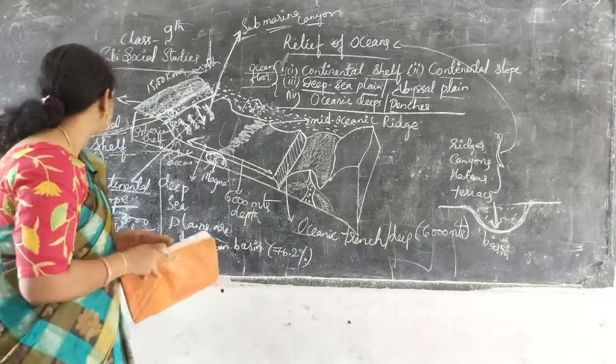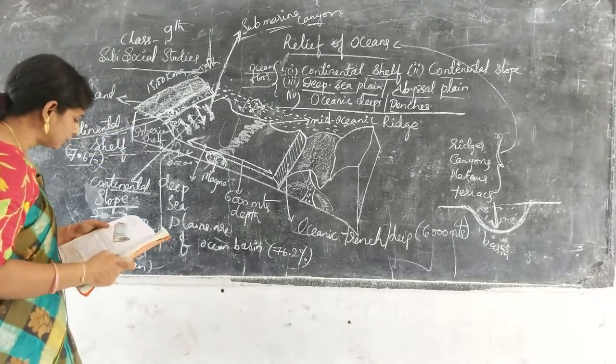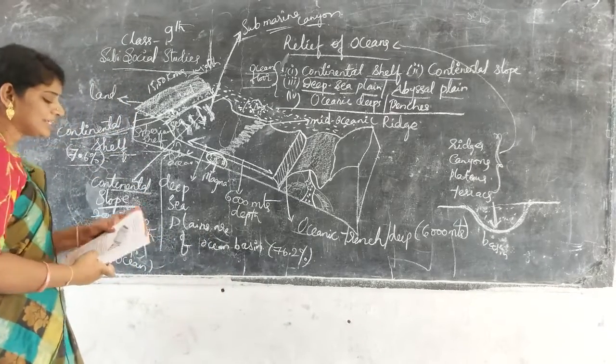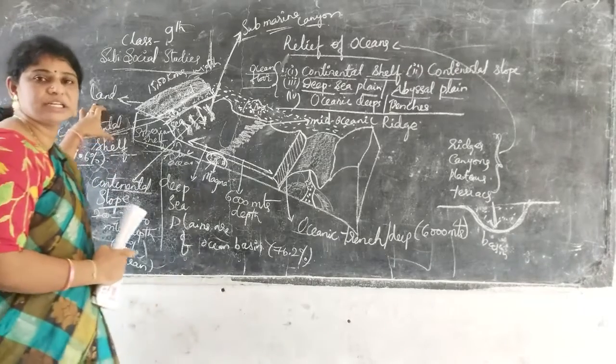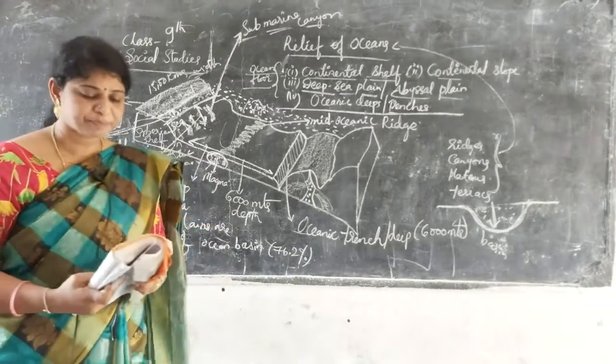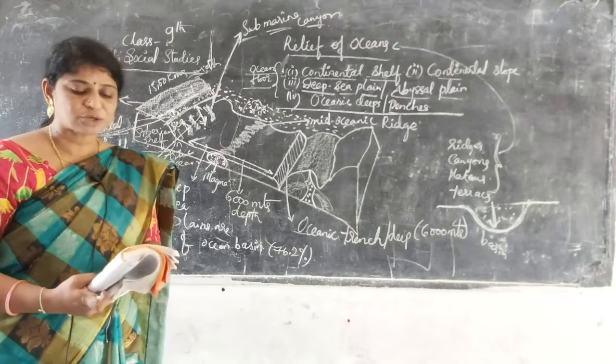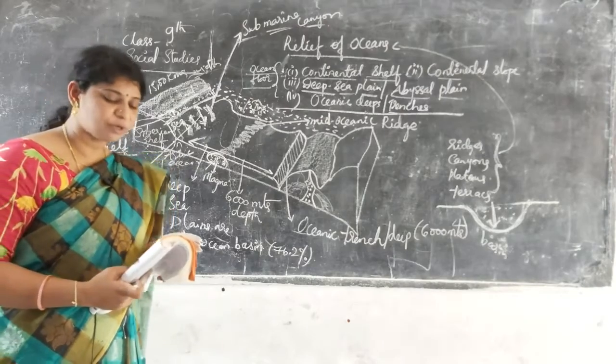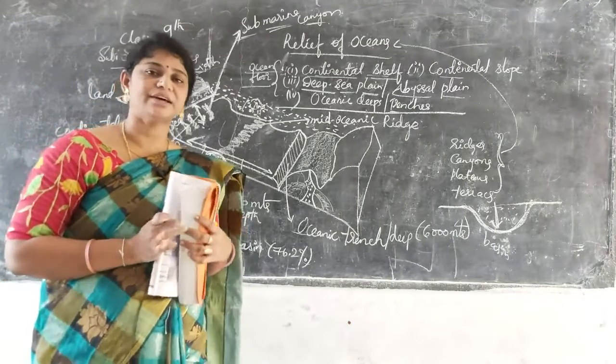Next thing is continental slope, mainly continental shelves. There is an importance of continental shelves, mainly for fishing. Crude oil and natural gases are found here. Building seaports is possible here.